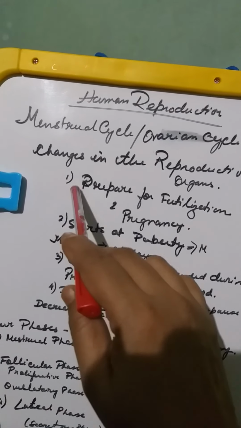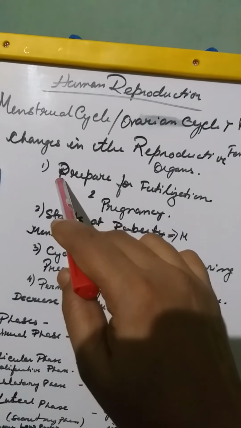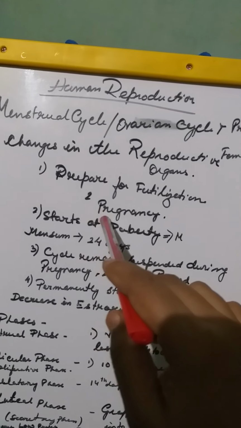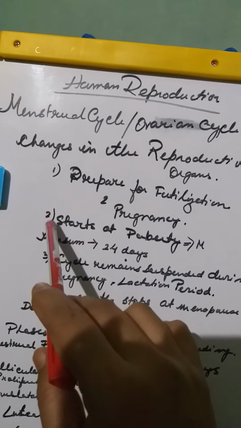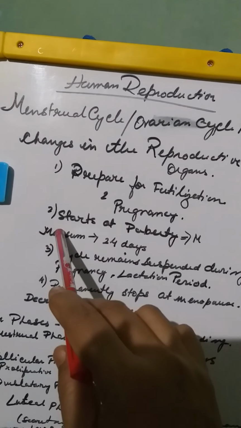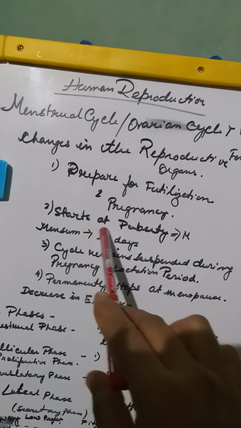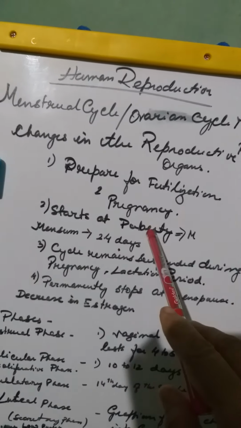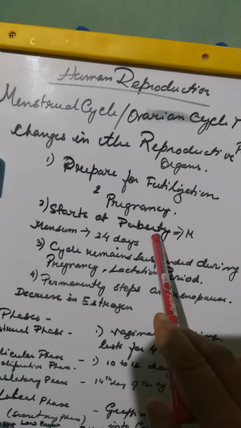First and foremost, it prepares for fertilization. The body is prepared for fertilization, and second is pregnancy. Now when does this start? Earlier classes also I said that whatever reproductive organs, they mature at the age of puberty. What is the age of puberty? It starts at 12 to 14, which is known as puberty.